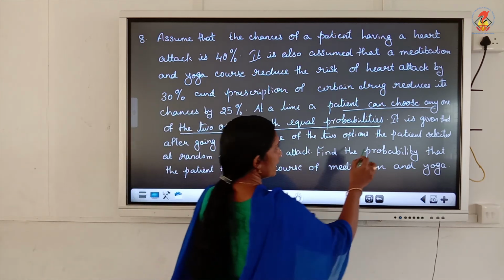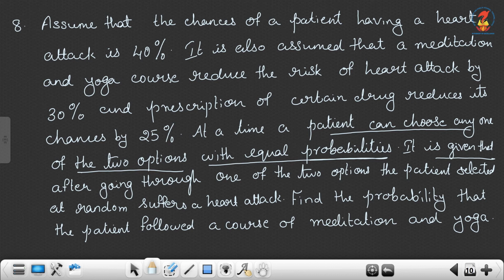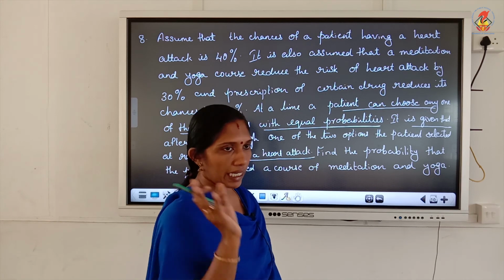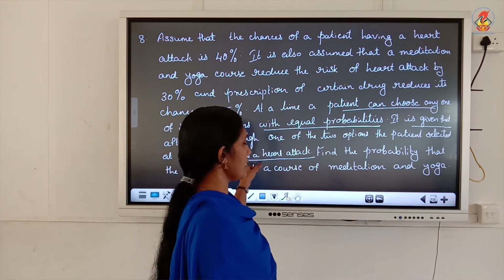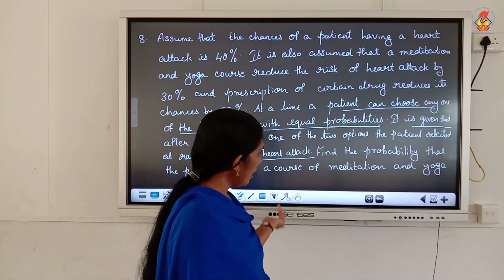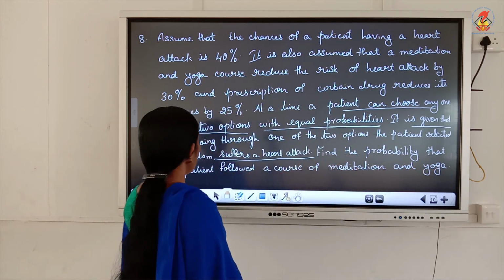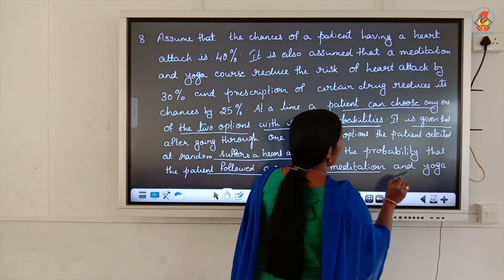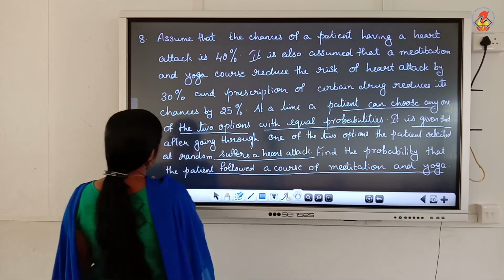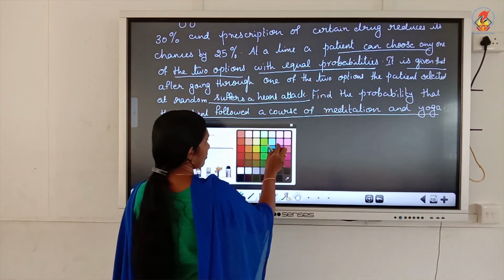Then it is given that after going through one of the two options, the patient selected suffers a heart attack. That means, it is P of E1 given A, where A is defined as the event that the patient suffers a heart attack. Then find the probability that the patient followed a course of meditation and yoga. So, define E1, E2 and A.